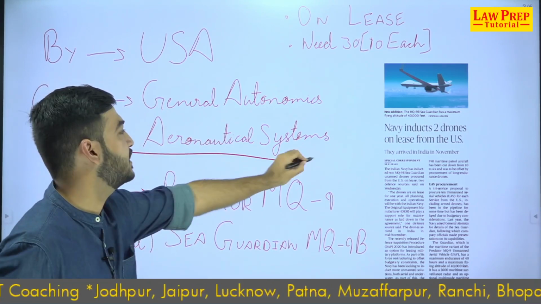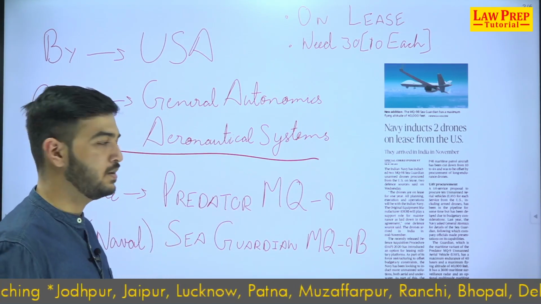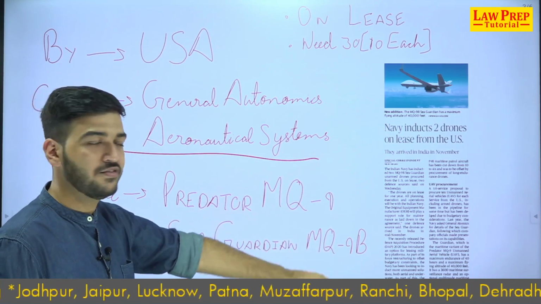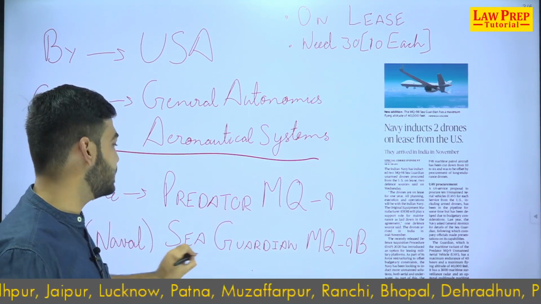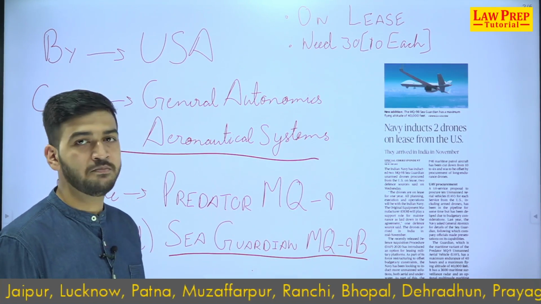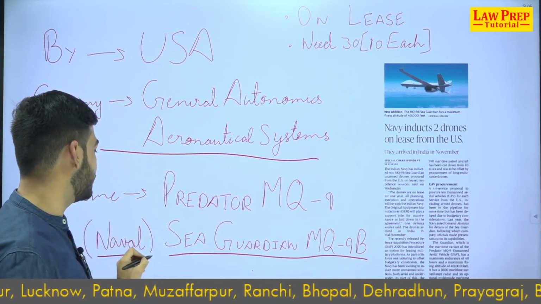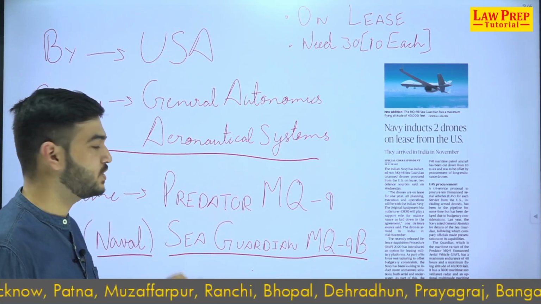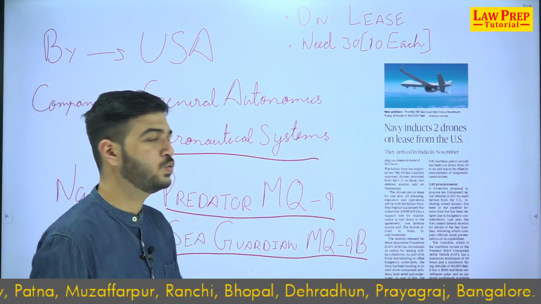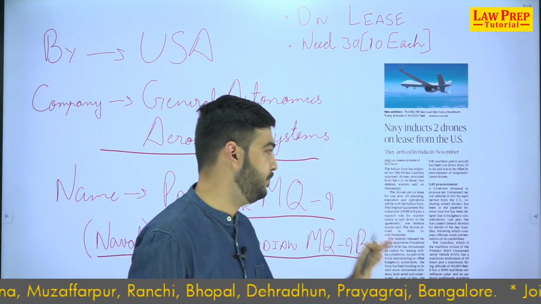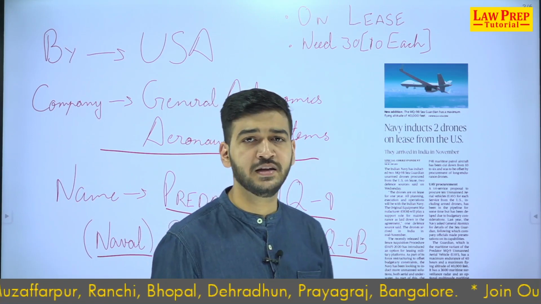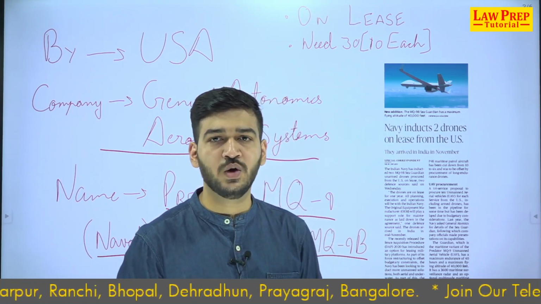We have taken the Sea Guardian MQ-9B, a naval version of the original aircraft, the Predator MQ-9, which was first inducted in the United States in 2001-2002.